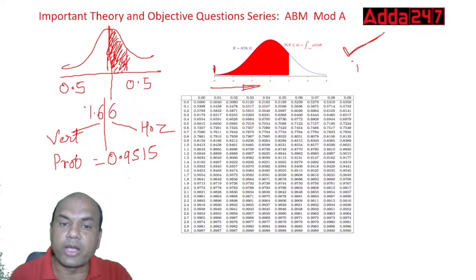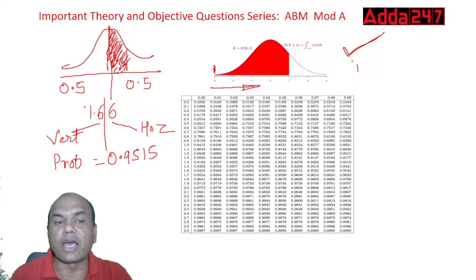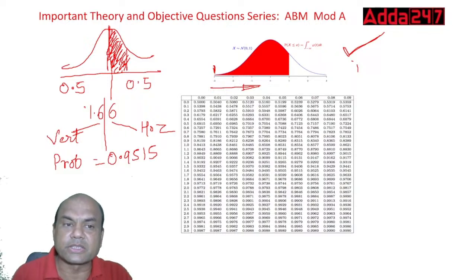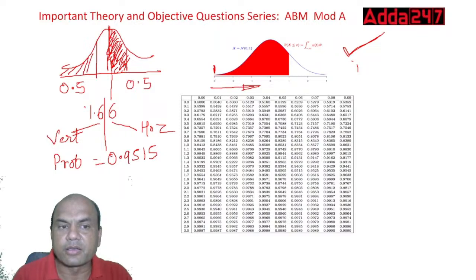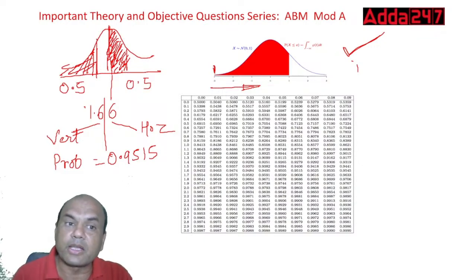This area of 0.9515 means from here. And I wanted what? Below this, from starting up to 1900. So this 0.9515 area means this complete area. Okay. So which area is it covering? And I want, remember, below 1900. So I want it on the left side.